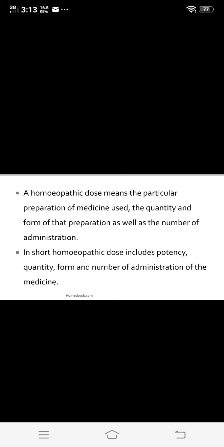So this we call a homeopathic dose. In short, the homeopathic dose includes the potency, quantity, form, and number of administrations of the medicine.